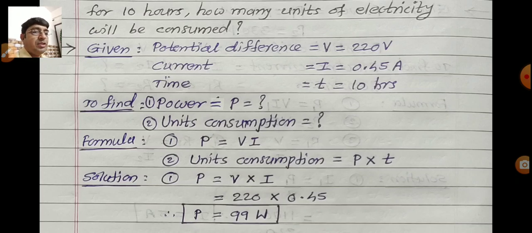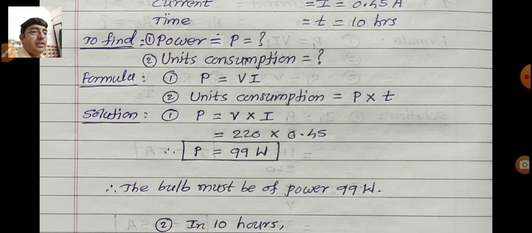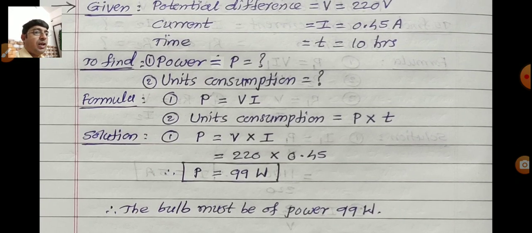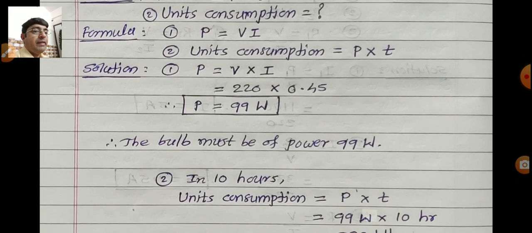Now the solution. First, P equal to VI. Substitute the value of V, 220, multiplied by the value of I, 0.45. Check in the given. After calculation, you get the answer: power P equal to 99 watt. Therefore, the bulb must be of power 99 watt.